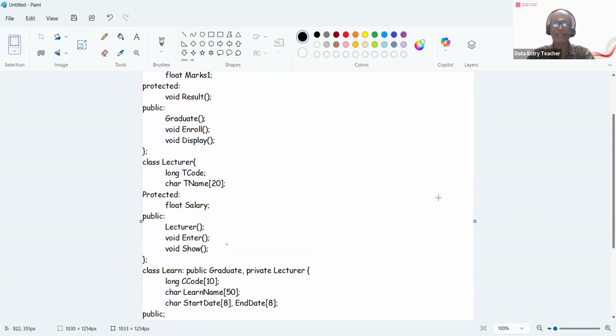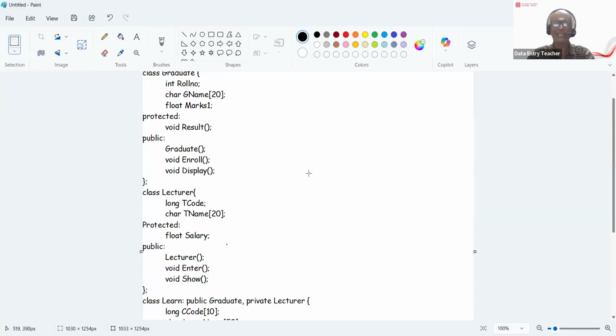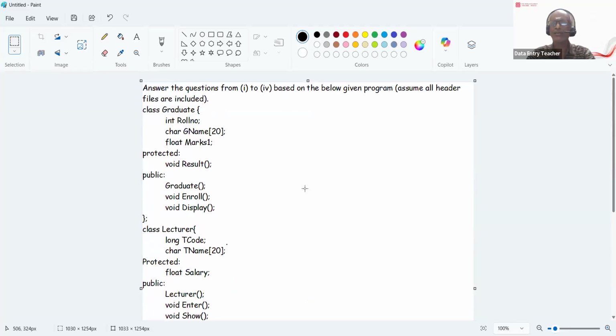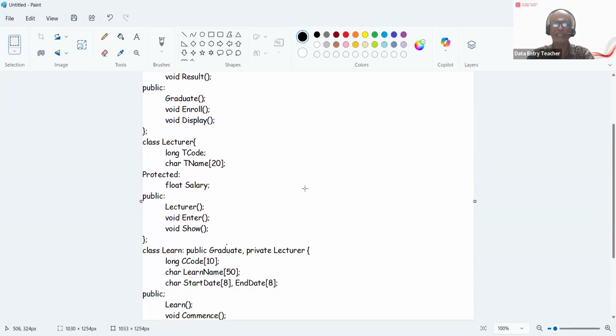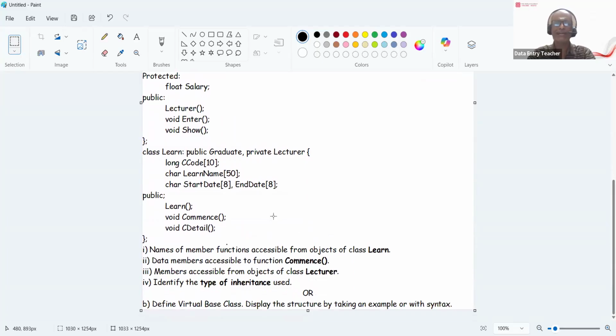Lecturer class. Another class is being defined with data members, code and name, and three methods. One is protected, salary, and the other ones are public, which are lecturer, enter and show. Lecturer and graduate are constructors, with the same name as that of the class. And then you have the class learn, which inherits graduate as public and lecturer as private. So it has the data members, CC code, learn date, start date and end date, and it has the member functions, which are public, learn, comments and see detail.